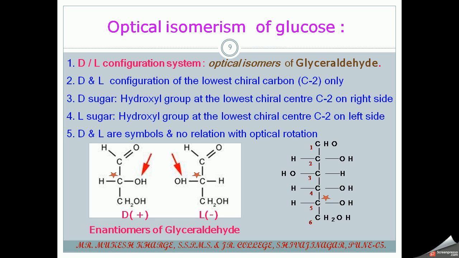and this is a glucose molecule in which the fifth carbon is an asymmetric or chiral carbon atom, and it also rotates the plane of PPL towards the right hand side or clockwise. So it is dextrorotatory, denoted by a plus sign, and this D symbol is because this OH group is on the right hand side. This is about the optical isomerism of glyceraldehyde.